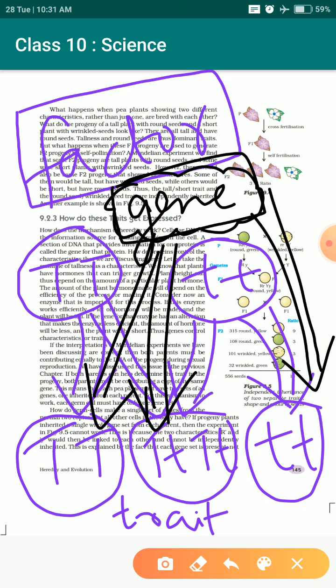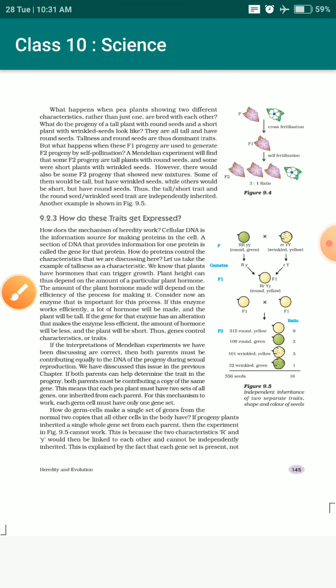But the gene cannot be passed on as such. There should be some place where the gene must be present so that it can be passed easily.